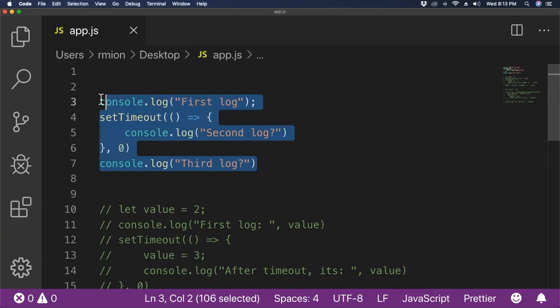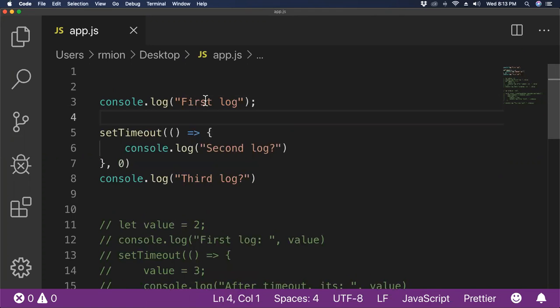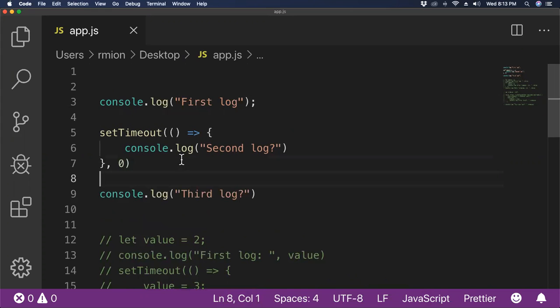I've more or less got 3 lines of code here. The first line, I'm going to log just a string: this is the first log. The next bit of code, I am using this thing that I get from the browser called setTimeout. It is a function that will run, and then it will literally wait this many milliseconds.